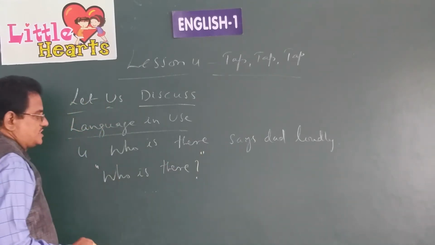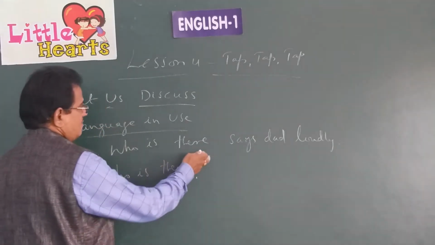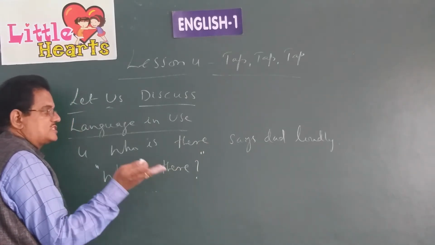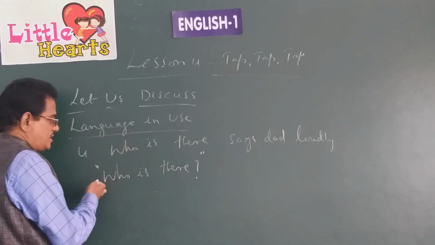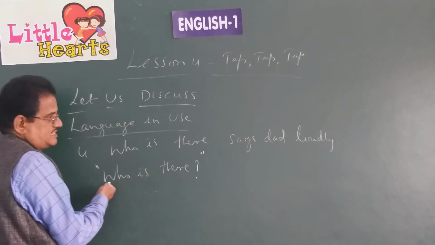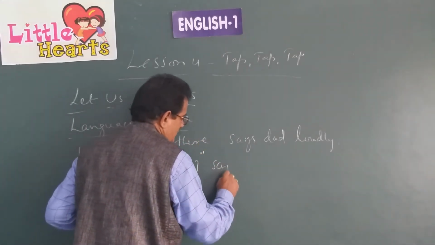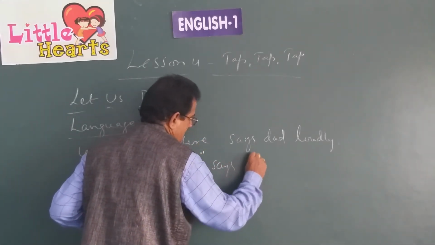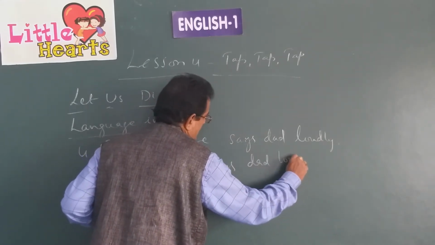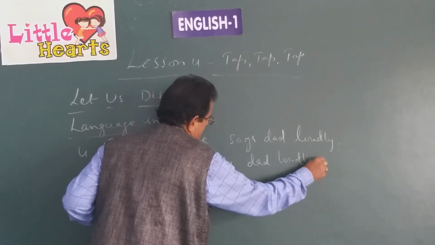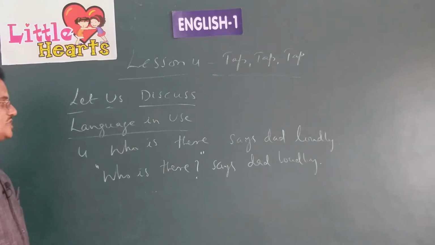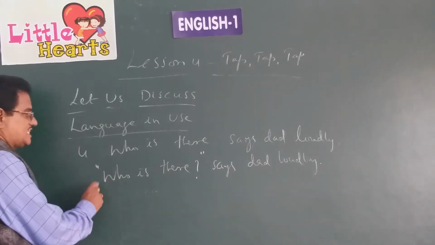These are called quotation marks, on either side. When a person speaks, whatever words the person speaks, they should be written in the quotation marks like this. Who said these words? Father. Says dad loudly. And there must be a full stop at the end.